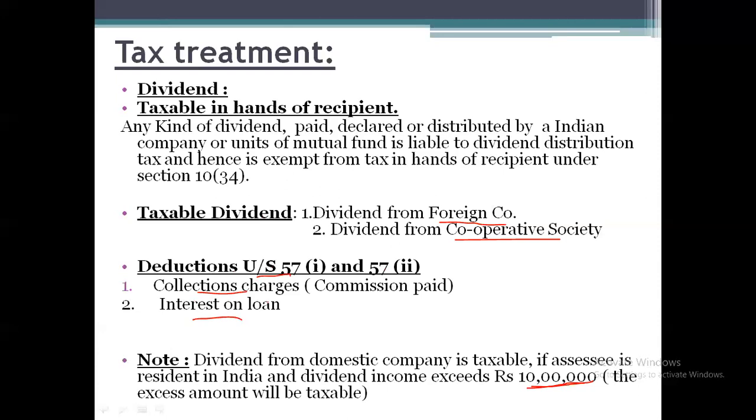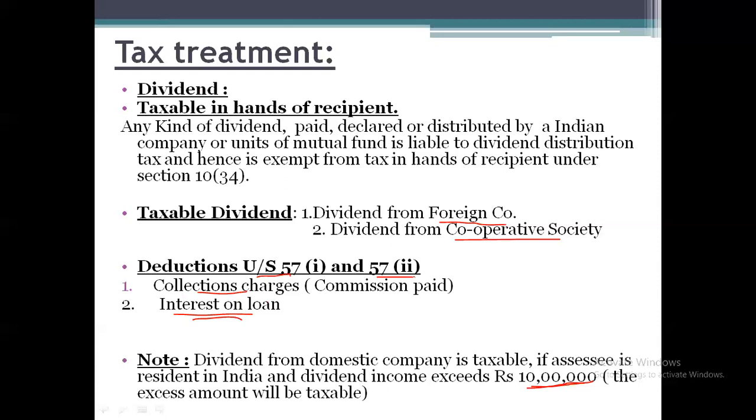Collection charges is nothing but any amount the assessee has paid in the form of commission or brokerage for the collection of the dividend from the company, and that amount has to be deducted from the income. Second one, interest on loan. If any assessee has taken a loan for the purchase of shares and is paying interest on such loan, he can claim the deduction under section 57(2). This is the tax treatment for dividend.